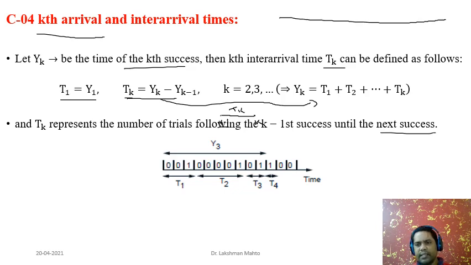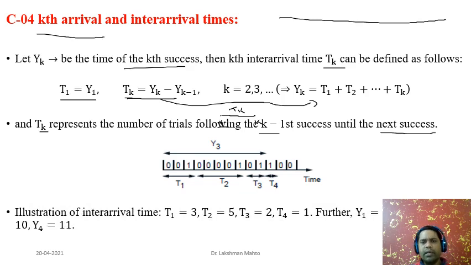After this k minus 1 success, afterward how many times you have to perform trials in order to get the first success? Once you get the first success, that would be your kth success. So that Tk is talking about inter-arrival time. One example I have taken here in this plot.